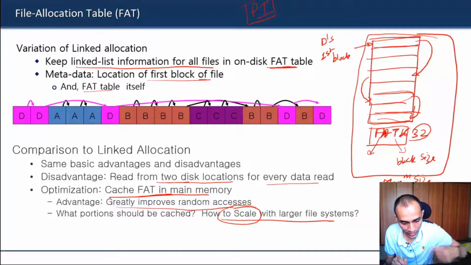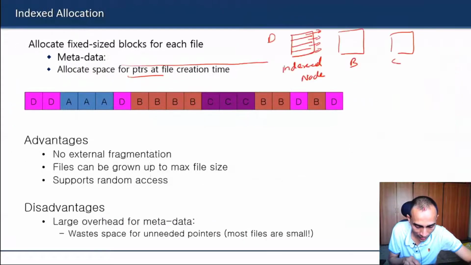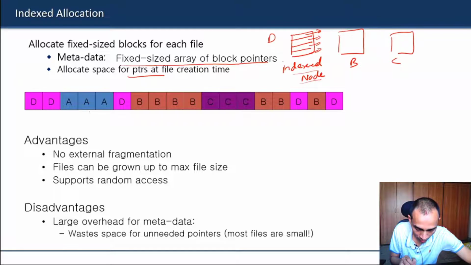That's why we are saying that instead of that, it is better to have this index allocation so that the scaling issue does not come. You may now have gigabytes, terabytes, or even petabytes of disk, and you don't need a big fat table for the entire disk. Instead, for each file you have separate indexing information, and that indexing information will be stored in an index node for that file. So that will be the metadata for now.